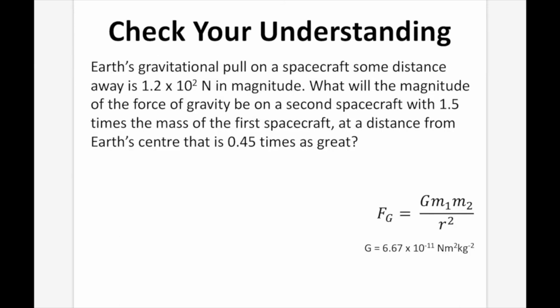Check your understanding. Earth's gravitational pull on a spacecraft some distance away is 1.2 times 10 to the 2 newtons in magnitude. What will the magnitude of the force of gravity be on the second spacecraft with 1.5 times the mass of the first spacecraft at a distance from Earth's center that is 0.5 times as great?